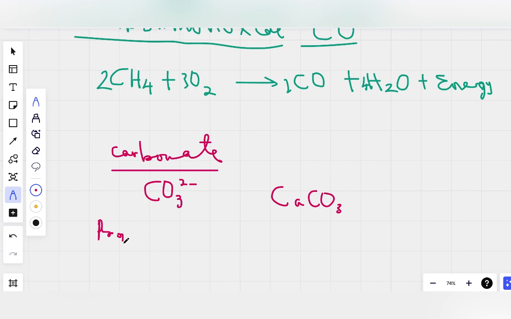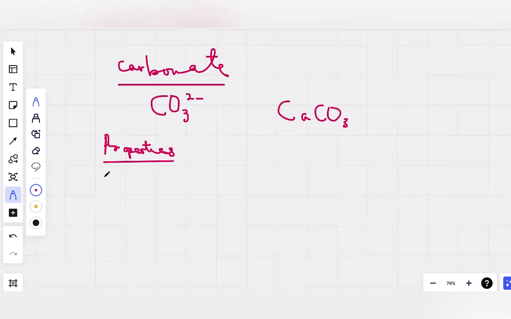We said carbon dioxide dissolves in water to form carbonic acid, but carbonates are insoluble in water, meaning they do not dissolve in water.